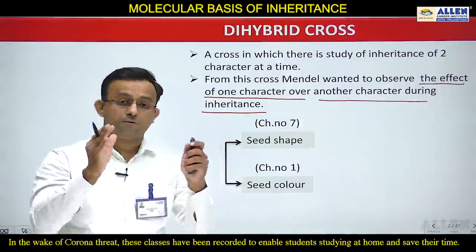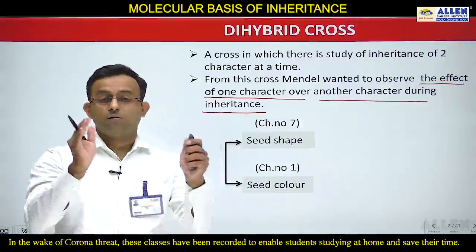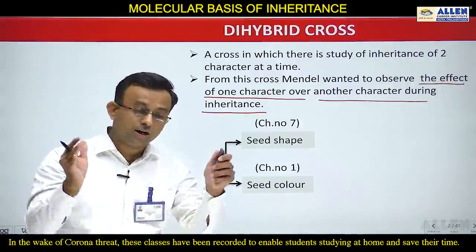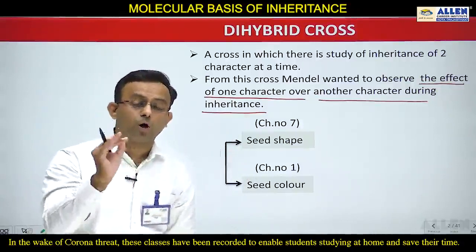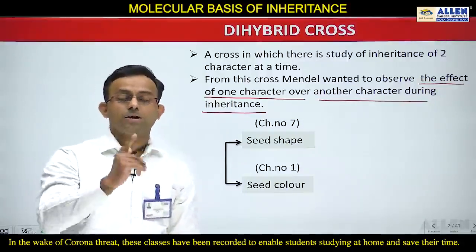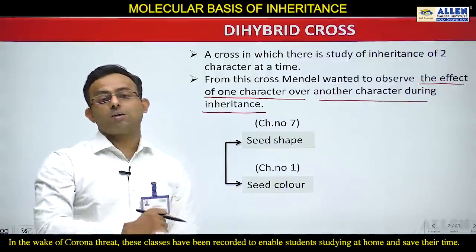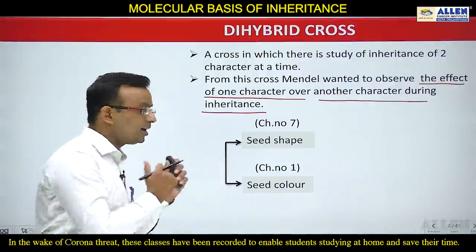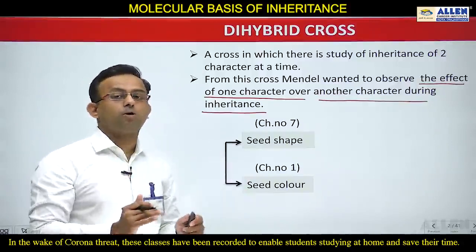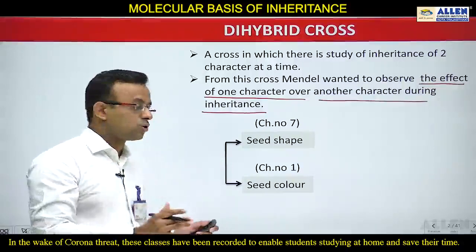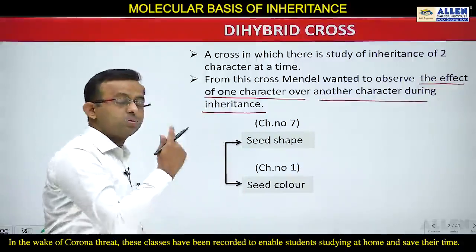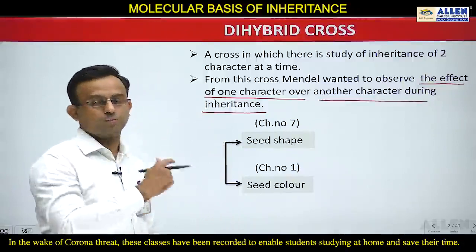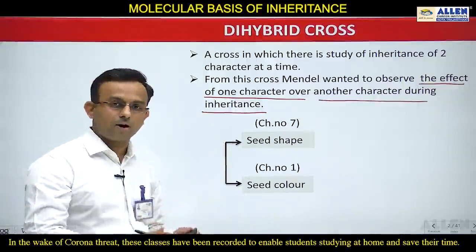But suppose Mendel selected those characters which are located on the same chromosome and very near to each other, then Mendel would not be able to conclude the independent assortment. Mendel would fail in this dihybrid cross. So you can see Mendel was lucky this time. Mendel did not know about the chromosome, but still he selected those characters which are located on different chromosomes. So let's start the dihybrid cross.